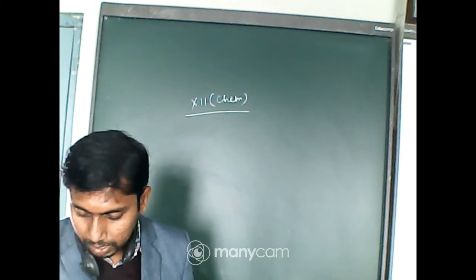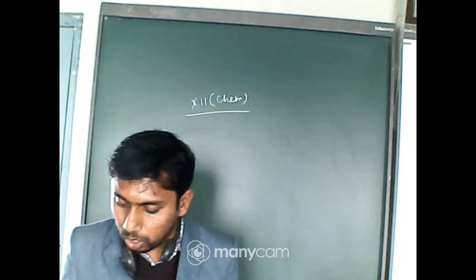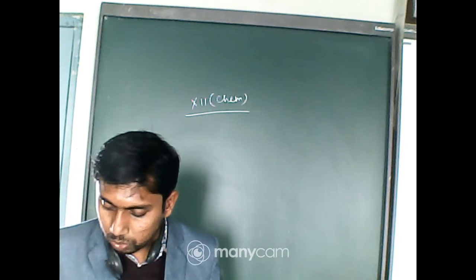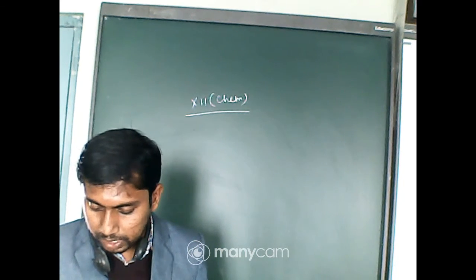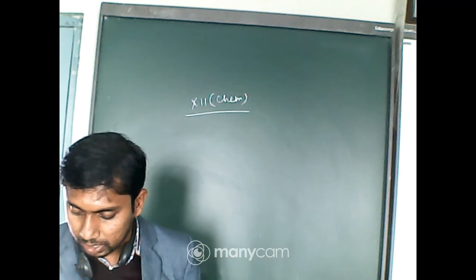Next one. Assertion: graphite is a good conductor of electricity, however, diamond belongs to the category of insulators. Reason: graphite is soft in nature, on the other hand, diamond is very hard and brittle.